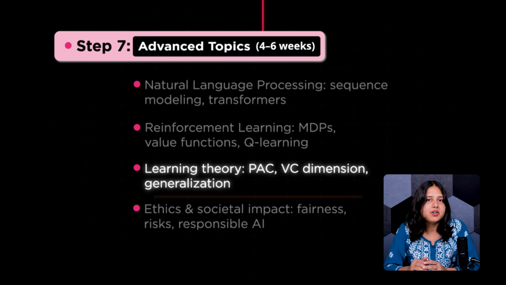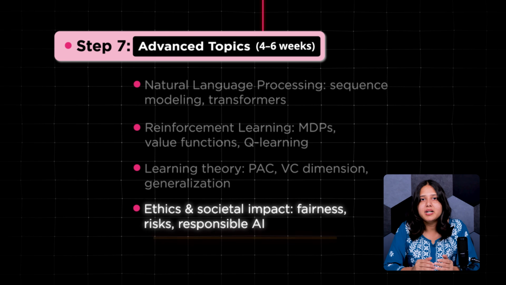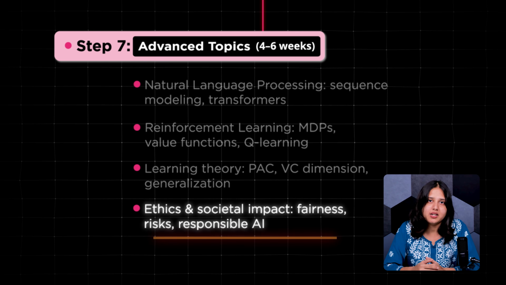And finally, it's important to learn about AI ethics, how to build responsible models that are fair, interpretable, and aligned with human values. Stanford's CS224N for NLP, David Silver's reinforcement learning lectures on YouTube, and Mozilla's ethics in AI initiatives are all great free resources to guide you here.